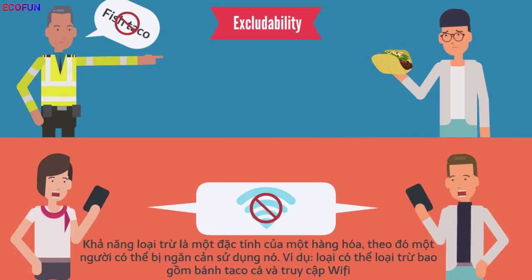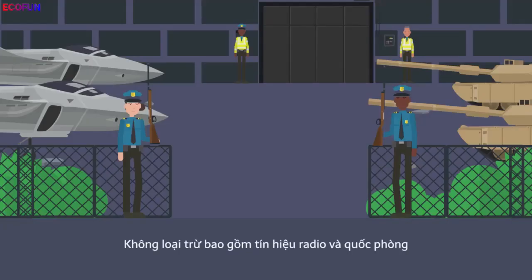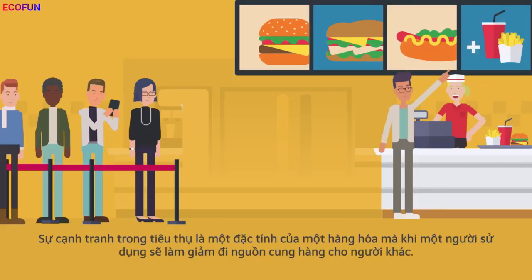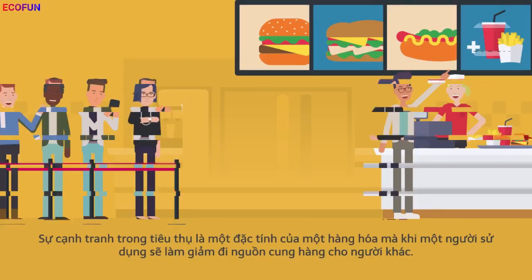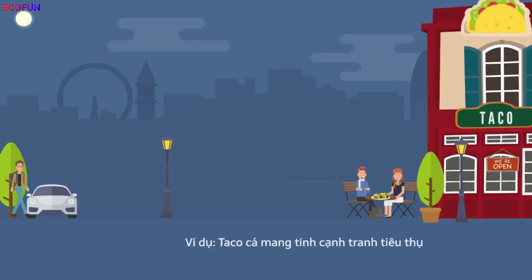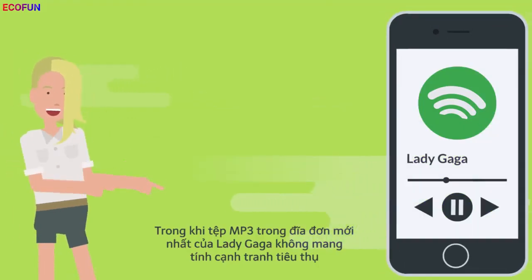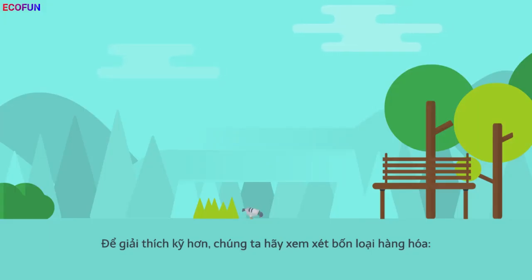For example, excludable goods include fish tacos and wireless internet access, and non-excludable goods include radio signals and national defense. Rivalry in consumption means a property of a good whereby one person's use diminishes other people's use. For example, fish tacos are rival in consumption, while an MP3 file of Lady Gaga's latest single is not rival in consumption. To further elaborate, let us examine the four categories of goods.